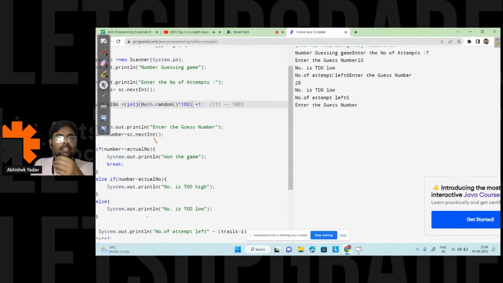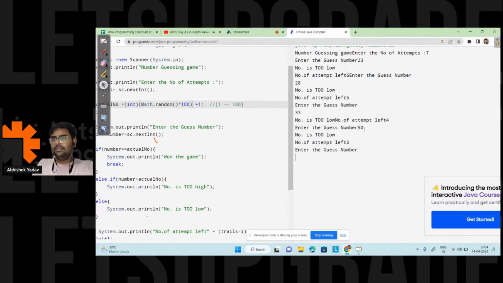Roshan is saying 10. Again, Roshan, since 28 is too low, 10 is also too low, right? Praveen is saying 33. Let's take 33. The number is too low. Again, 33 is not the correct answer. Roshan is saying 50. Okay, let's take 50, right?